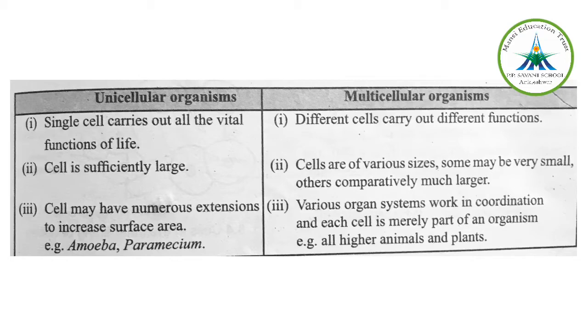Okay, now when I talk about the cell theory, which was proposed by Schleiden and Schwann, what cell theory did they give? First they said that cell is a basic unit of life, right? Second, they said all organisms are made up of cells, right? Then Virchow came and expanded the cell theory. What did he say? That all cells arise from pre-existing cells. So that completes the three points of the cell theory: cell is a basic unit of life, all living organisms are composed of cells, and all cells arise from pre-existing cells. This is about the cell theory.